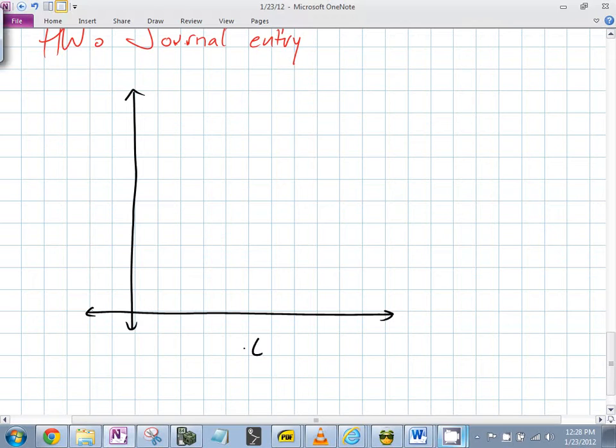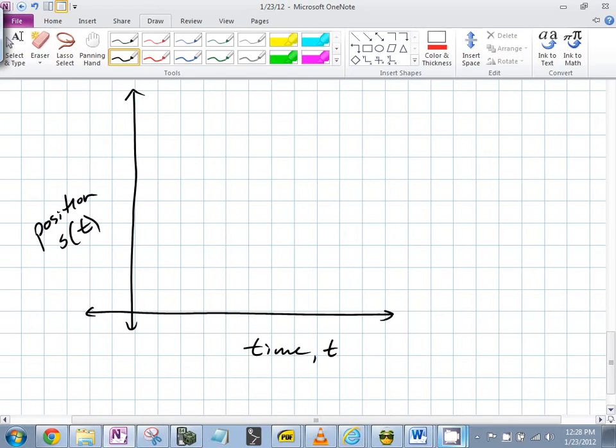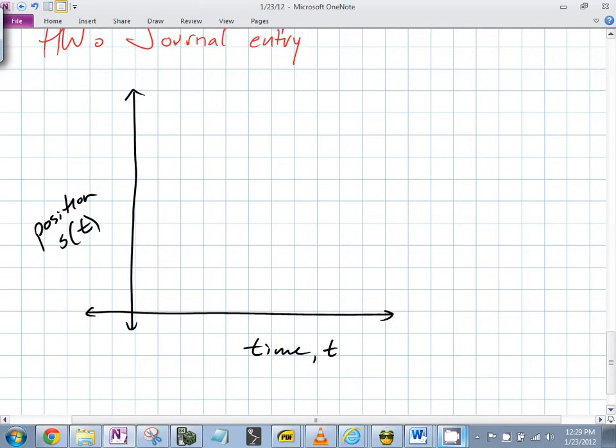Time. And this is going to be position, sure, in terms of time. Usually, and I don't know why, you see position as s of t. I don't know why it's s. It might be some Latin word, but velocity is v of t and acceleration is a of t, so I don't really know. But just deal with it. There's no point in arguing with it because it just is. So if this represents, we're going to say position as distance from the origin as time goes on.